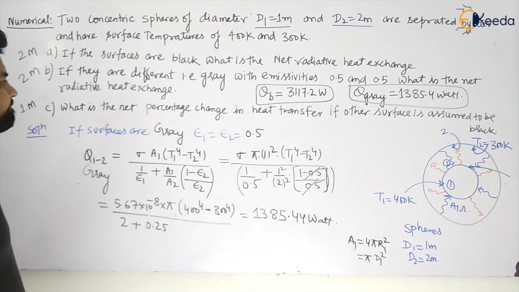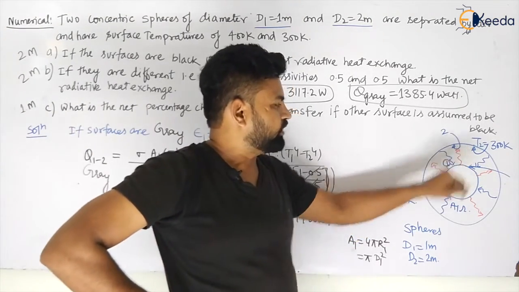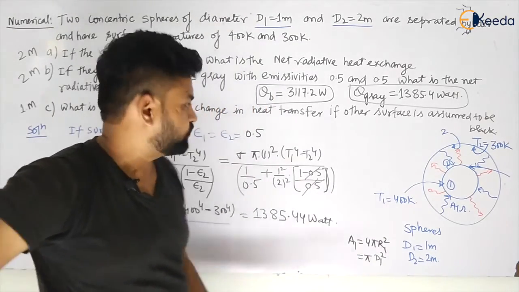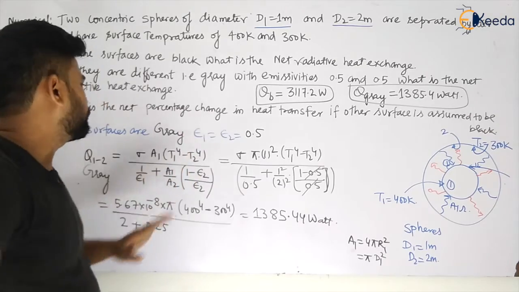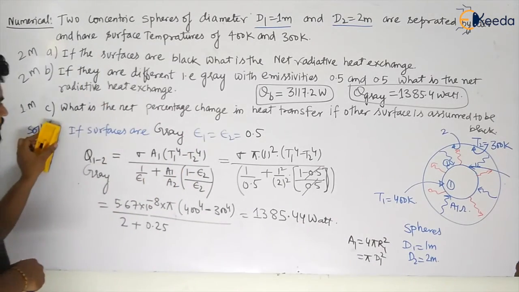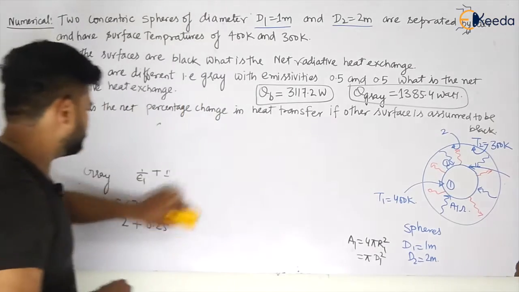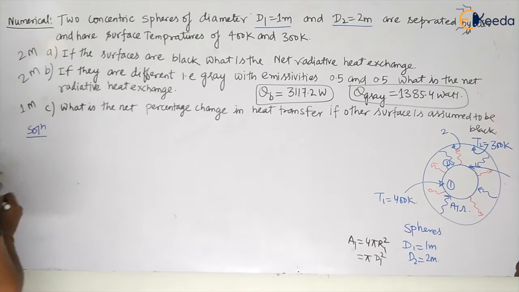If other surface is assumed to be black, like if I will assume this surface to be black, the second one, or this surface to be black, there will be some heat transfer then. So let us see. So in this case, even it will not be equal to E2. So let us see the third case, my dear students. In the third case, what will happen?